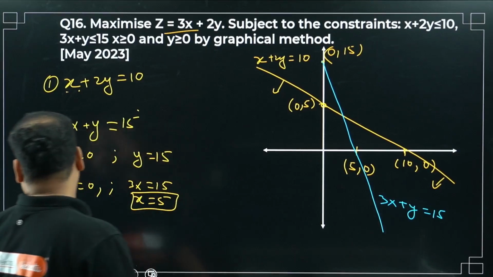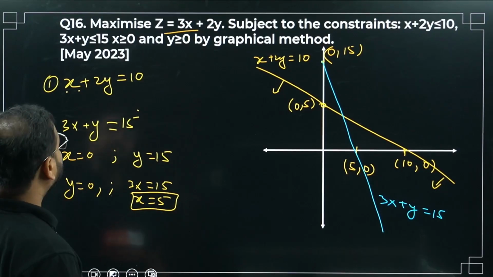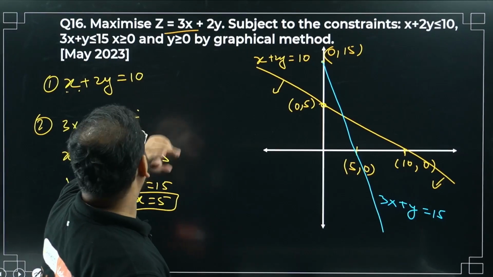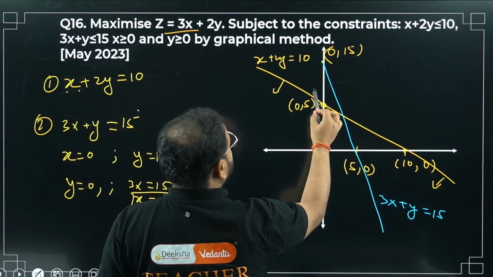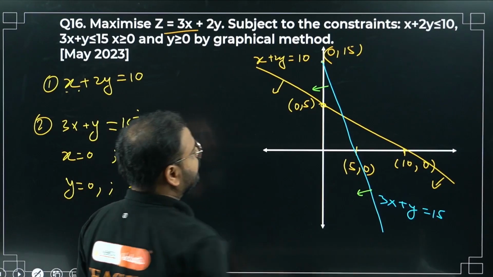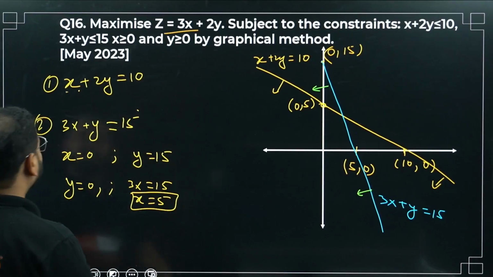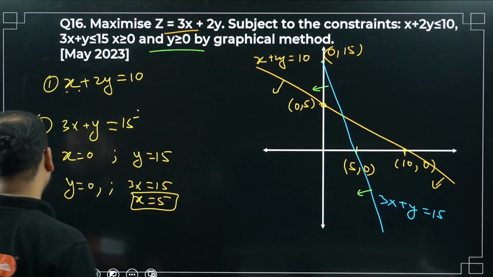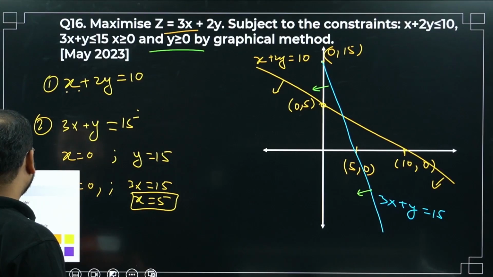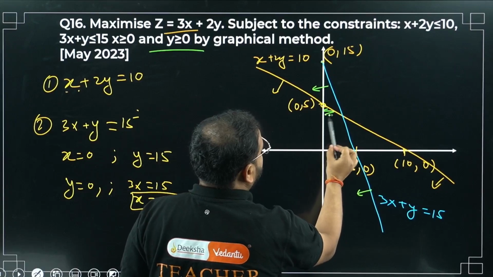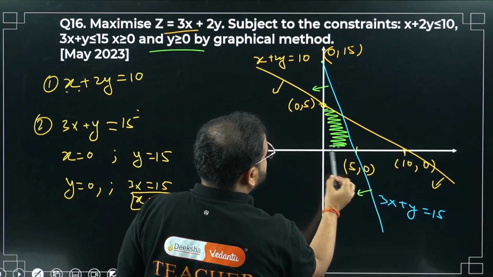Where is the area we're looking for? Greater than this, and this also is less than. So over here, again less than only, below this. Again, the non-negative constraints mean only the first quadrant we have to take. So this is my feasible region, below both the lines.